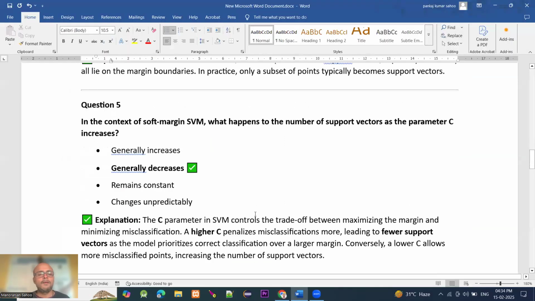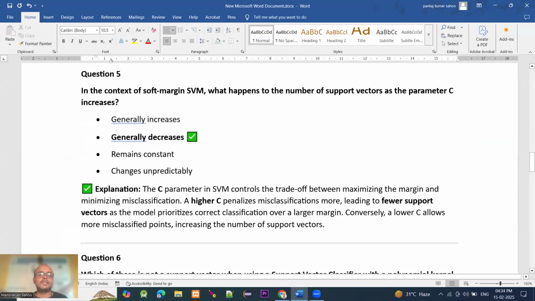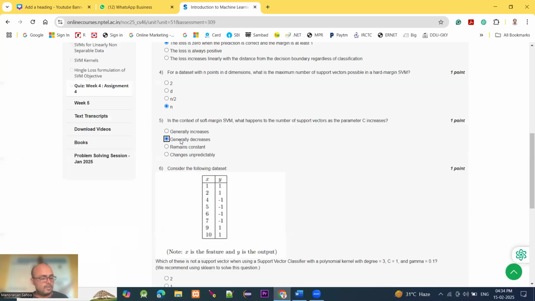How? Generally decreases. The C parameter in SVM controls the trade-off between maximizing the margin and minimizing misclassifications. A higher C penalizes misclassification more, leading to fewer support vectors, as the model prioritizes correct classification over a large margin. Conversely, a lower C allows more misclassified points, increasing the number of support vectors. Okay, so option B. Moving to question number 6.